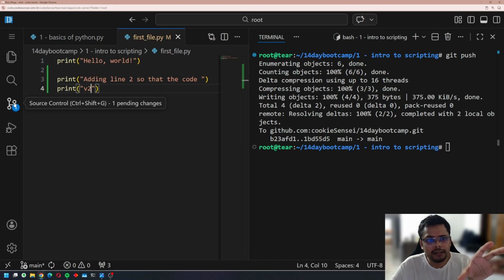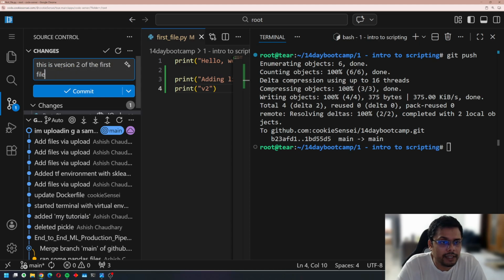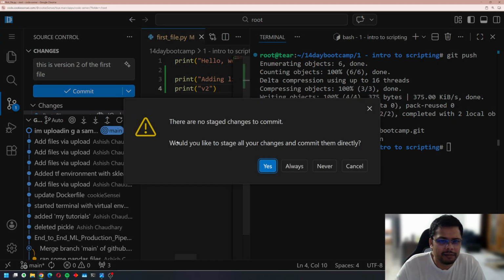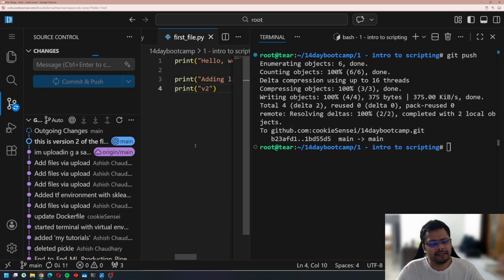And now see, the easy way that VS Code gives us is this: click on the source control button, write the commit message, whatever you would want to write. I'm writing, this is version 2 of the first file. And I'm going to commit and push the changes at the same time.